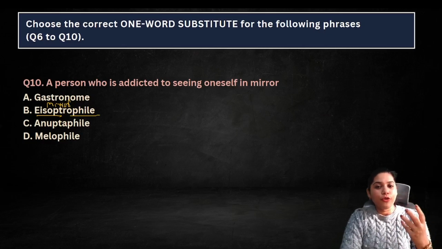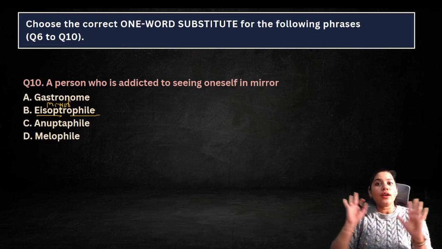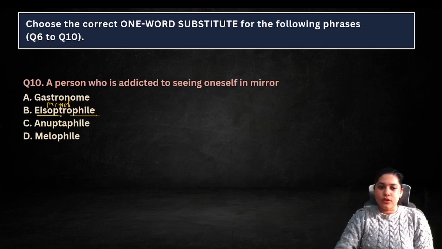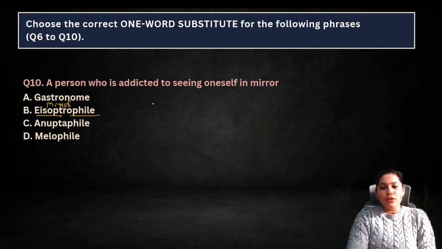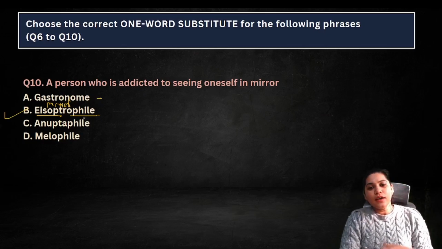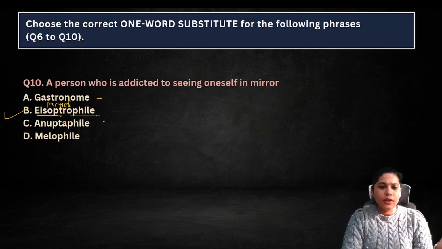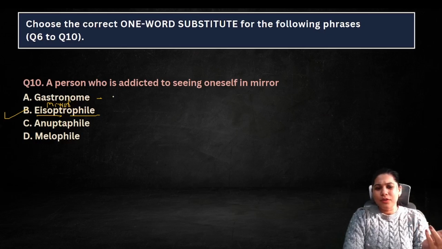अगर ESOPtrophobia होता तो it means you do not like to look at yourself in the mirror at all. राइट. सो वो फोबिया मतलब बिल्कुल पसंद नहीं. Phile means you like seeing yourself in the mirror. So that. Gastronom is generally a food expert, taste expert. If we watch series like Master Chef, जहाँ पे वो taste करते हैं and then they can tell. So food expert in simple words we can say.